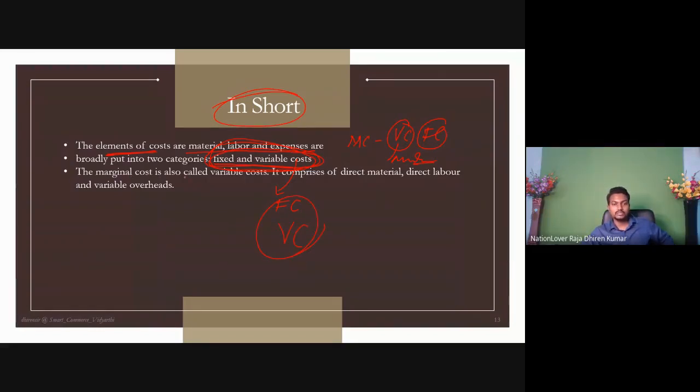Next, the marginal cost is also called variable cost. It comprises direct material, direct labor. We already stated. Understand?